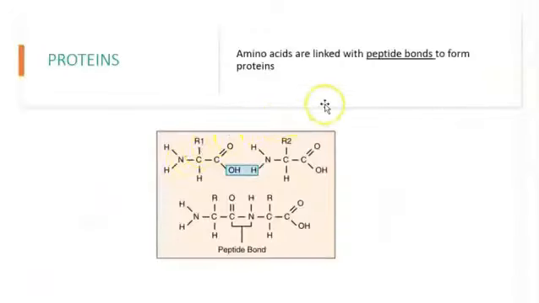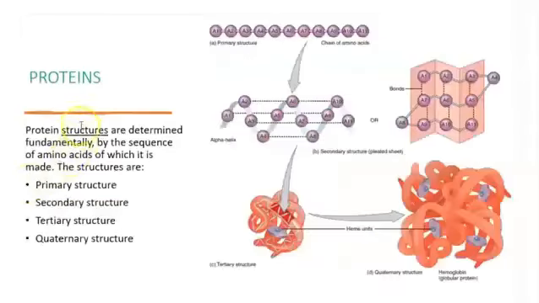If we scroll down, we can see that all the amino acids are going to be connected by peptide bonds. But why do they need to get connected? Because when they get connected, the amino acids are going to give you different structures. How many structures can proteins have? It can have up to 4 structures, as you can see there: primary structure, secondary structure, tertiary structure, and quaternary structure. Proteins that we have in our body that have very important functions are going to be with quaternary structure.